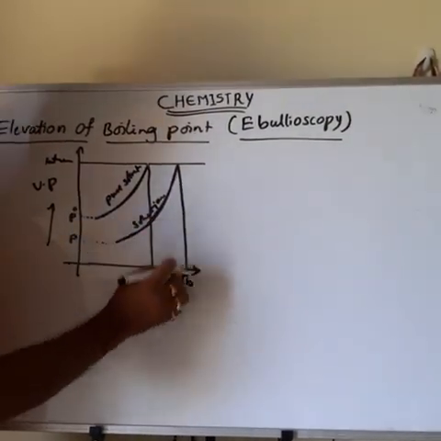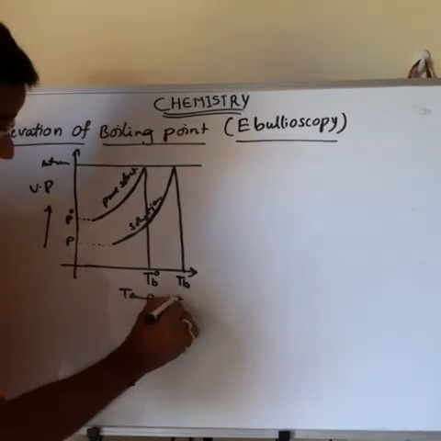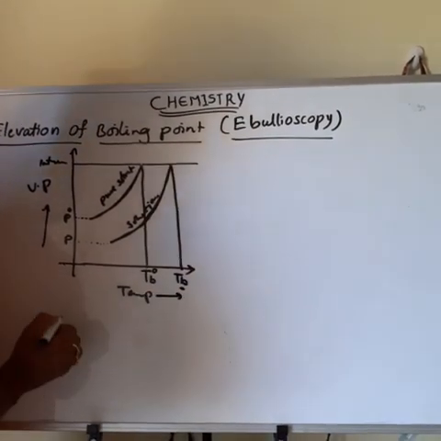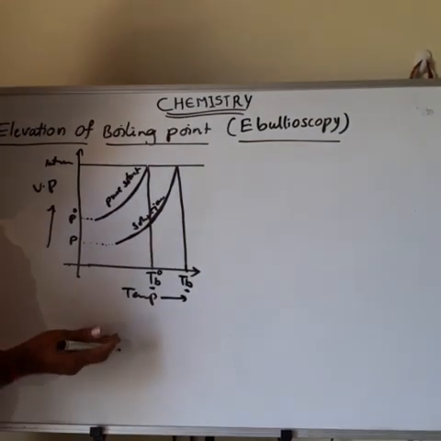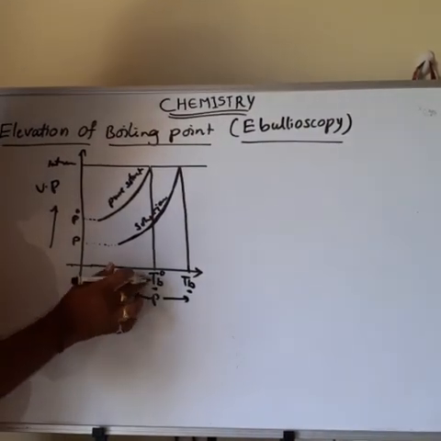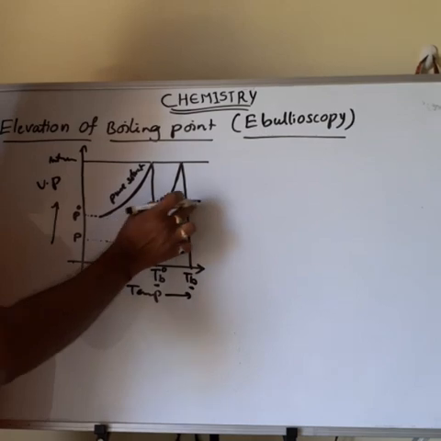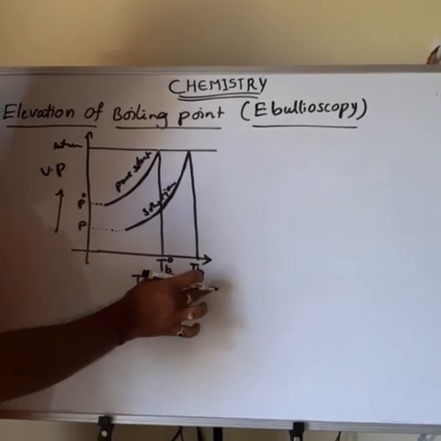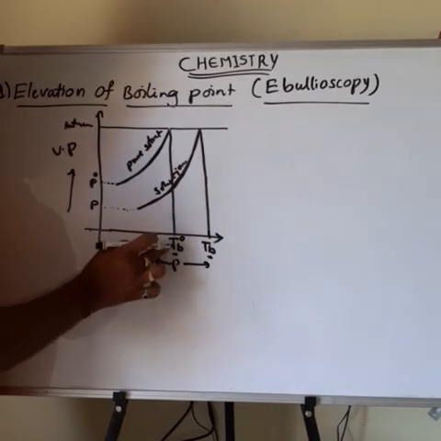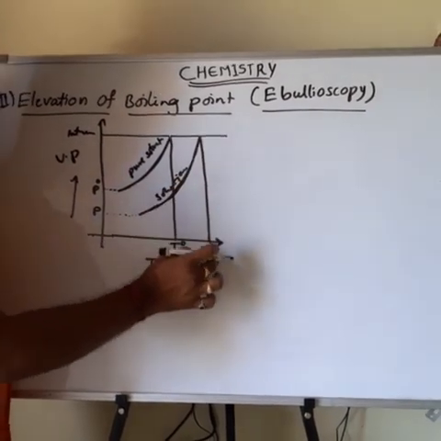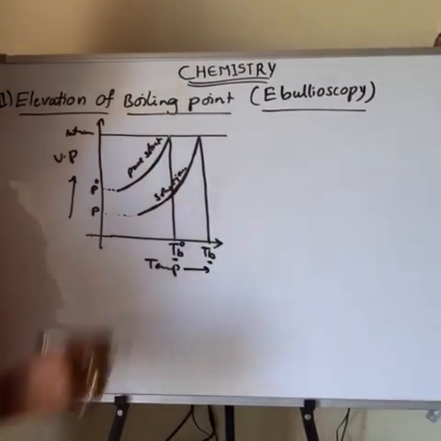See here, in this direction temperature increases, so the solution has the highest boiling point and the pure solvent has the lowest boiling point. Why? Pure solvent has the highest vapor pressure, so its boiling point is lowest. Solution has the lowest vapor pressure, so its boiling point is highest.